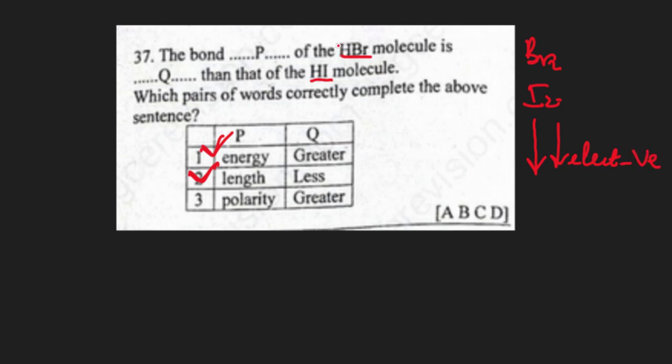Because fluorine is highly electronegative, its halide is the most polar, and the trend decreases down the group because of decrease in electronegativity. Therefore the polarity of HBr should of course be greater than that of HI. So this is also correct. Therefore 1, 2, 3 are correct, and our answer is A.